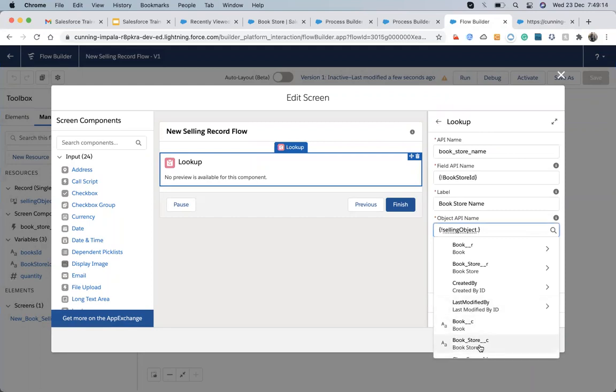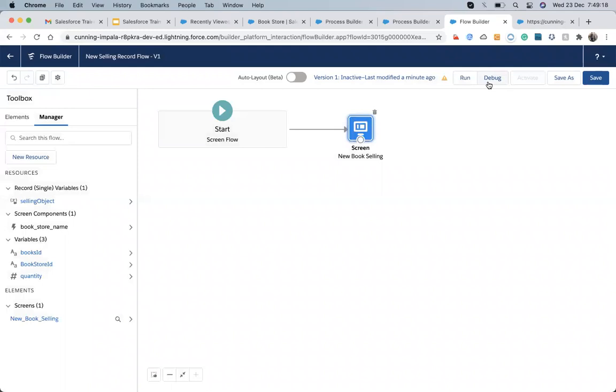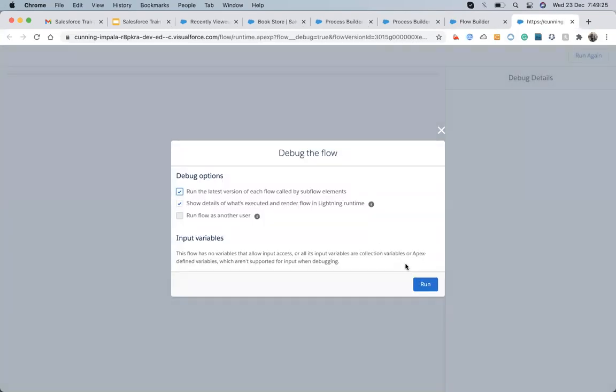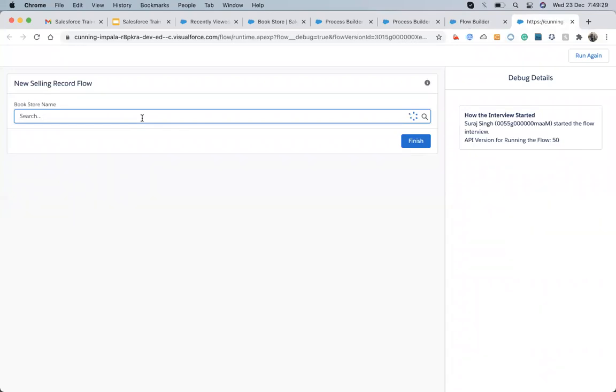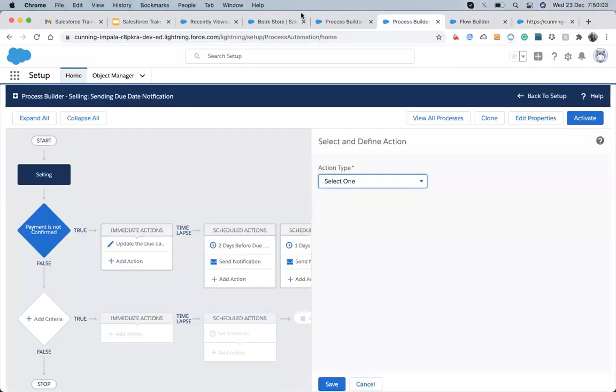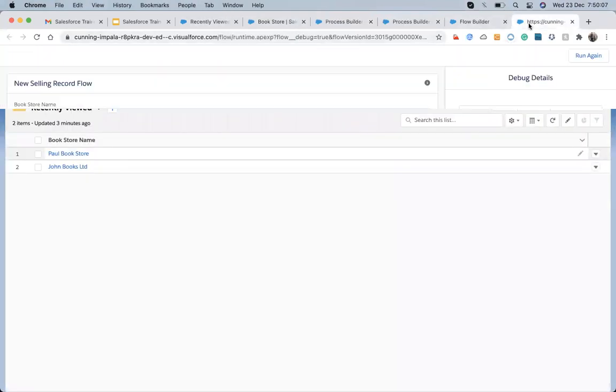Let me choose from here. Paul Bookstore, so it should work.